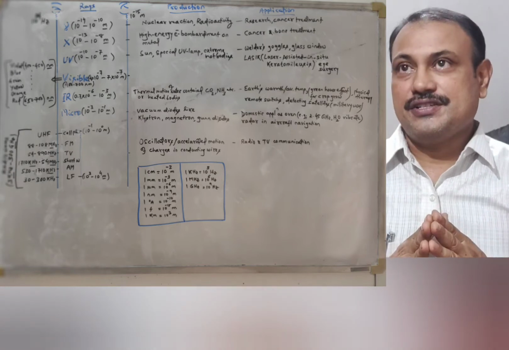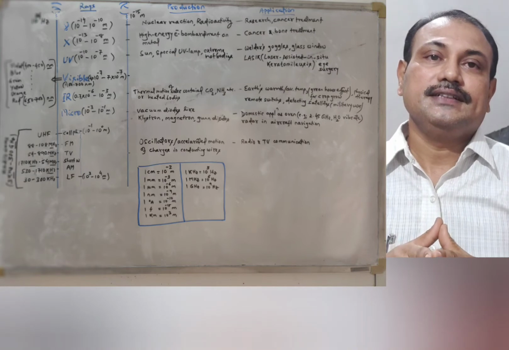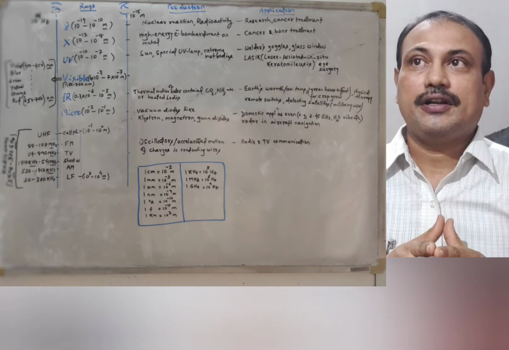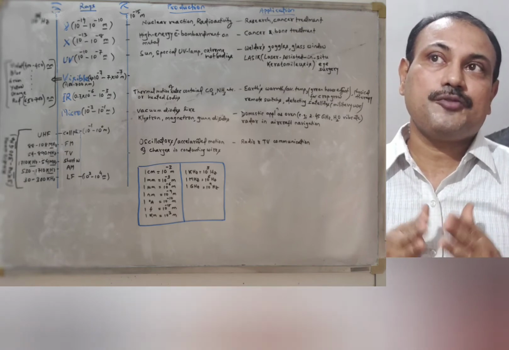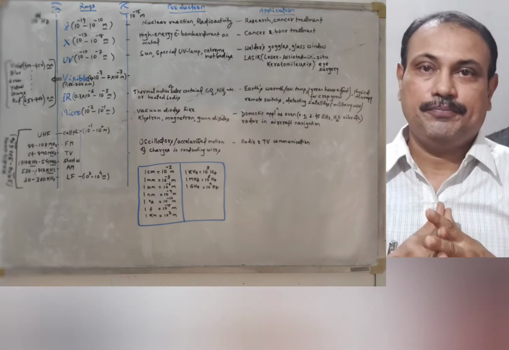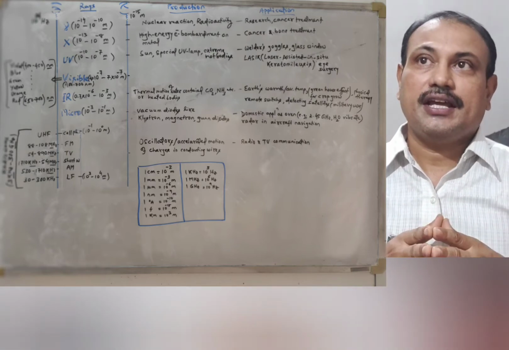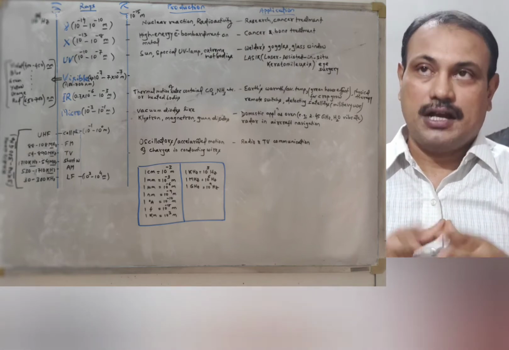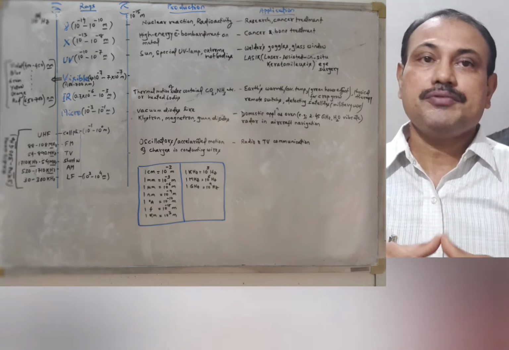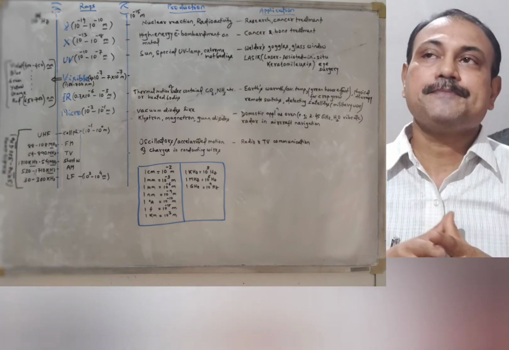Next is visible radiation. Visible radiation is mostly used for visual purposes, and the wavelength range is 400 to 700 nanometer, which I have mentioned in the table as 4 into 10 to the power minus 7 to 7 into 10 to the power minus 7 meter. Such visible light can be produced by filaments, like the tungsten filament in an ordinary electric bulb, and also in CFL and LED.